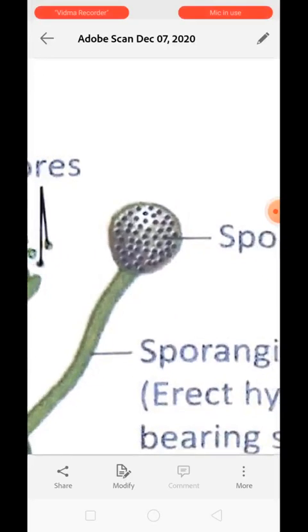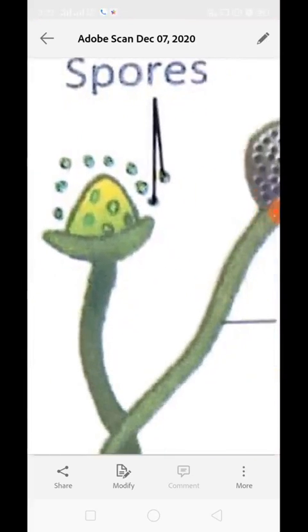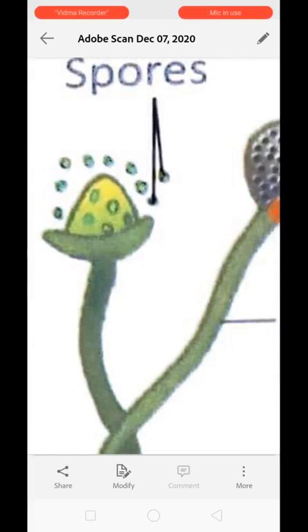Now when the spores get mature, it bursts open and all the spores float away in the air. Along with the air, they travel to a very far distance. Okay, and whenever they reach an area which has suitable climatic conditions, where everything necessary for their growth is available, they will grow and produce a new organism.